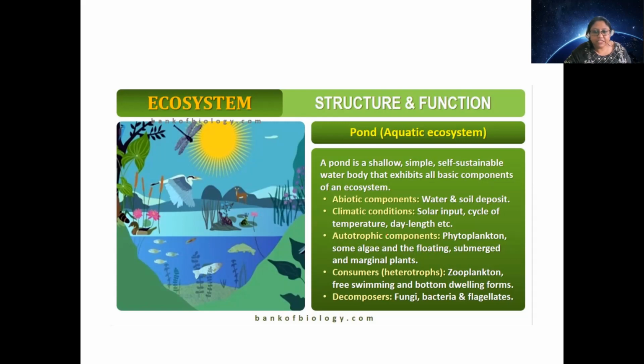Apart from that, the food or energy is produced by the producers. They use some of it, and then it is transferred to the consumers. Consumers are heterotrophs. Here, heterotrophs can be zooplankton, and there can be free swimming and bottom dwelling forms, including birds and different insects. There can be fishes. All of them come under consumers.